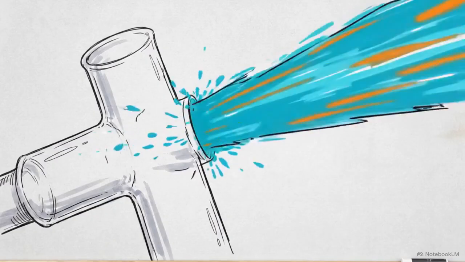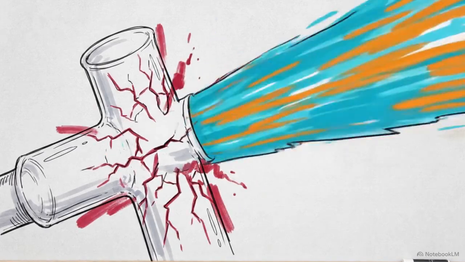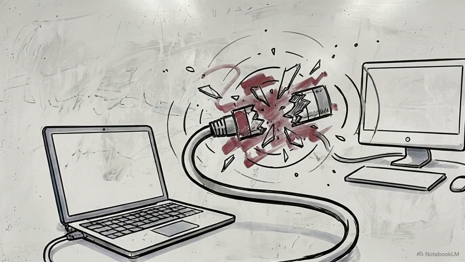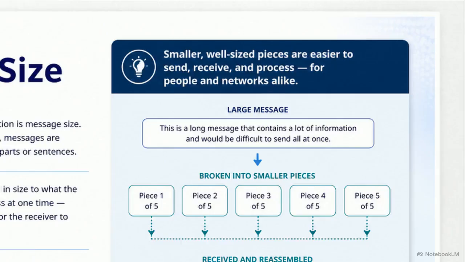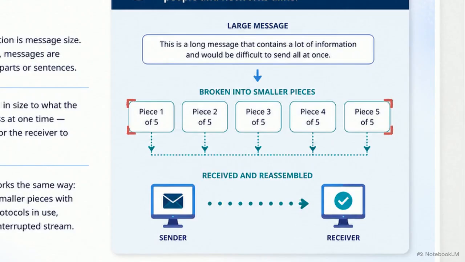If a node tries to send an entire massive file as one continuous, unbroken stream of encoded data, it introduces severe physical limitations to the network medium. We solve this with message size. A single block message is highly inefficient to transmit. It monopolizes the channel, and a single error forces a complete restart. To prevent this, protocols force large payloads to be broken down into smaller, uniformly sized packets.